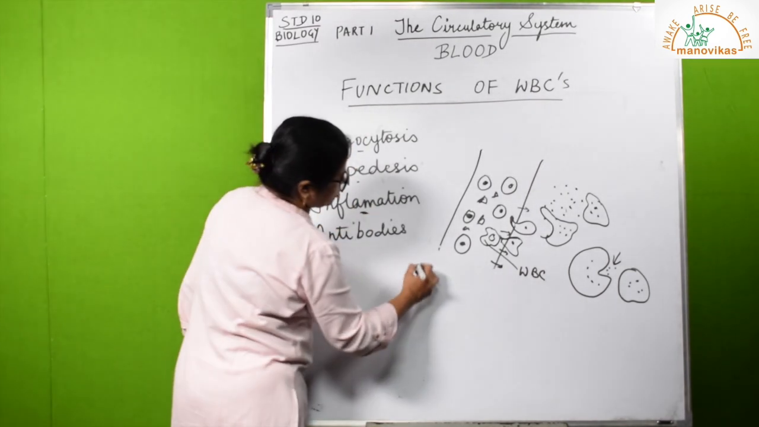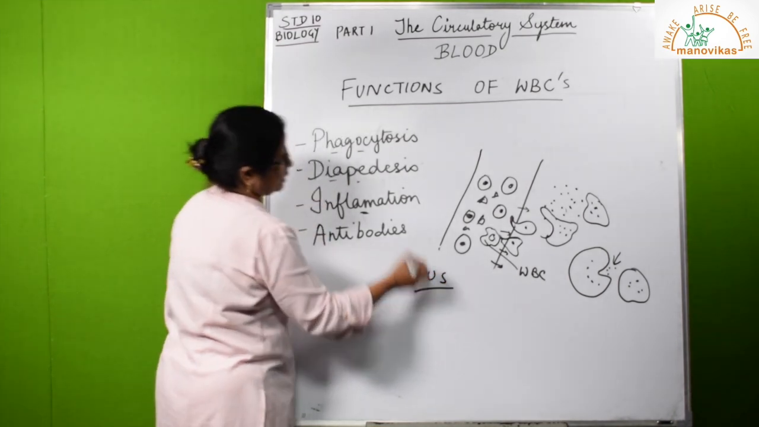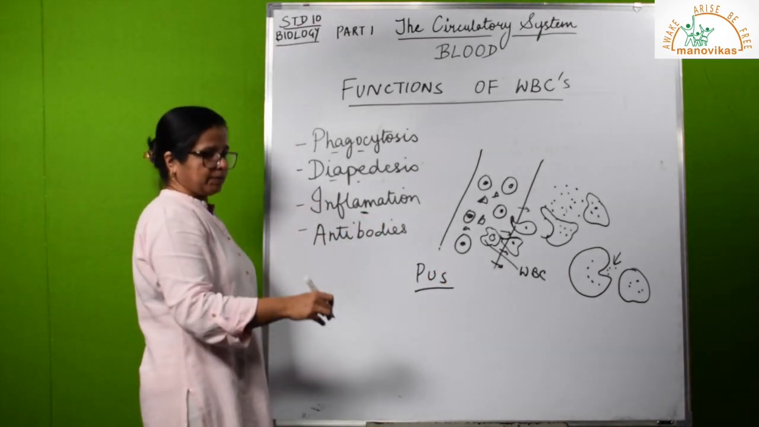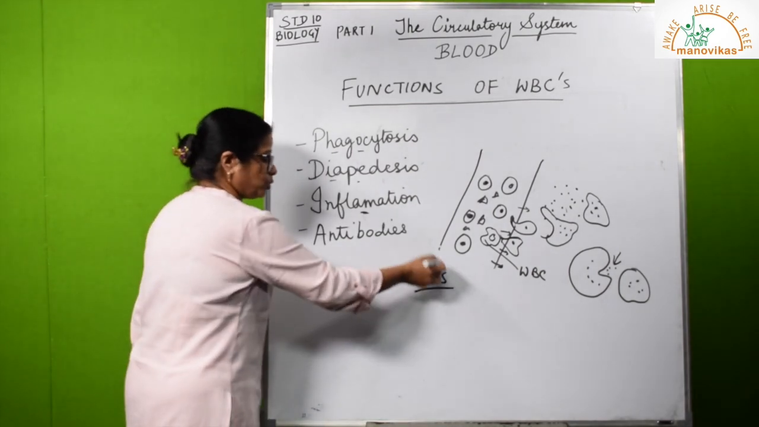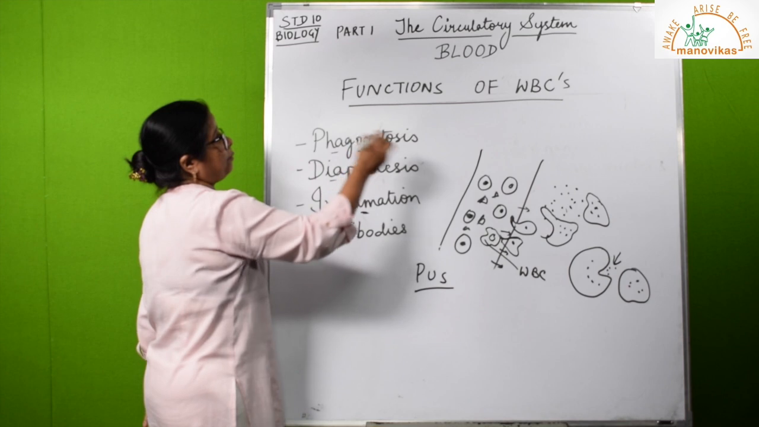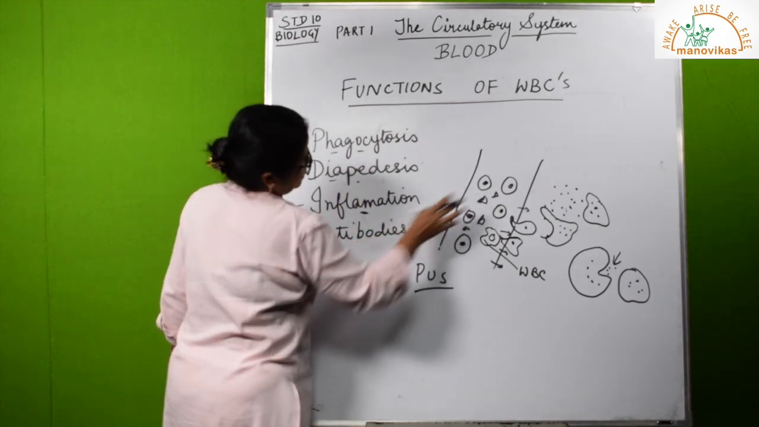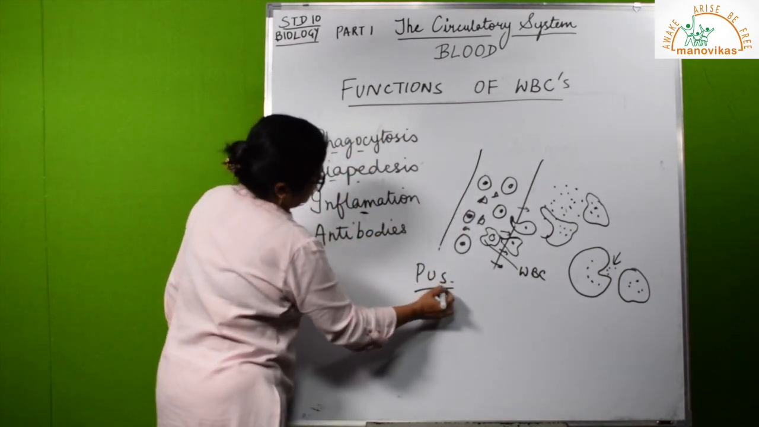Now one more term comes, pus. Suppose WBCs have come to a place where there has been a bacterial invasion and injury. The dead tissue cells along with the dead WBCs that fought these germs form pus. Remember this term.